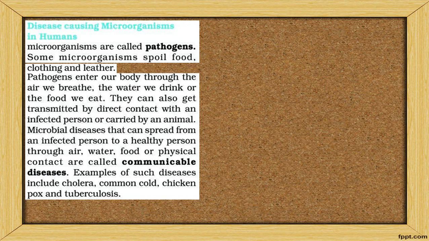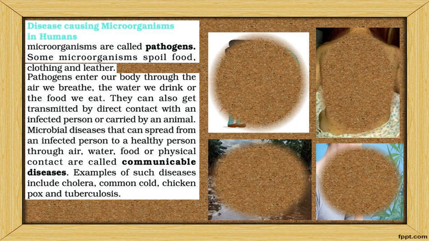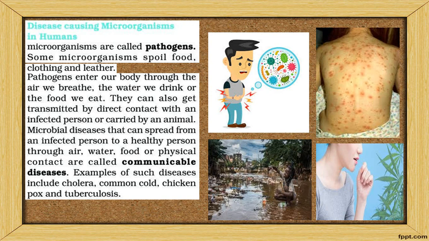Disease causing microorganisms in humans. Microorganisms which give disease are called pathogens. Sometimes you keep the food open, or you eat pani puri somewhere near where the plates are not washed, and here and there you will get diseases. Pathogens generally enter the body when you breathe, when you drink water, and when you eat. In such cases, the disease is transferred from an infected person to those who are not infected.